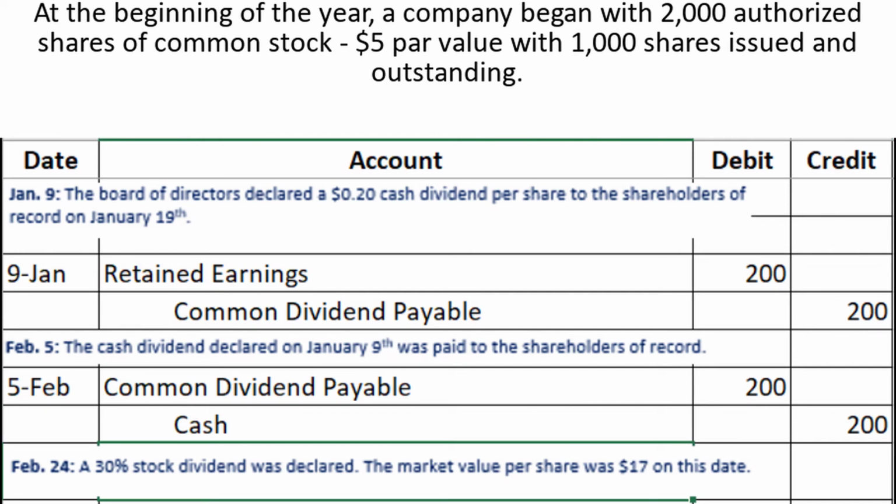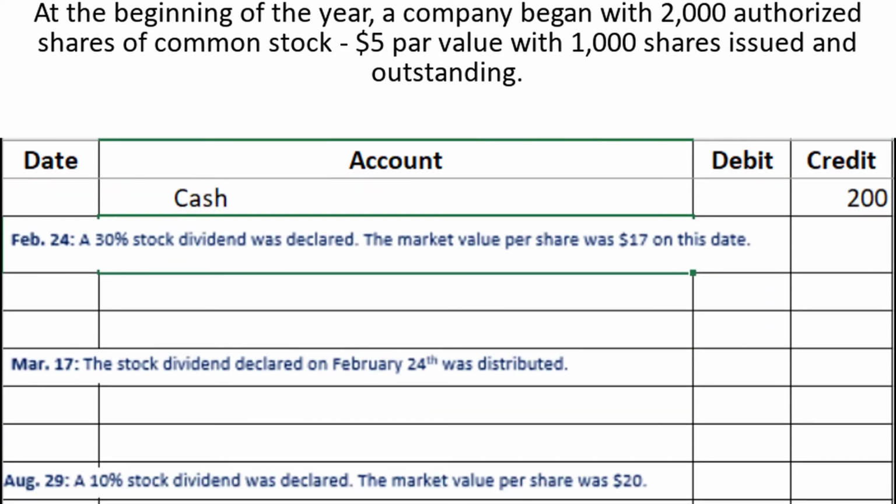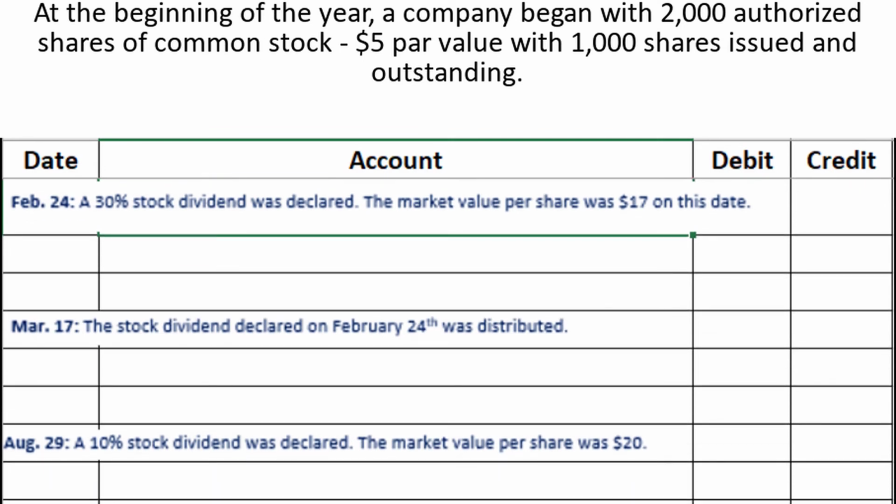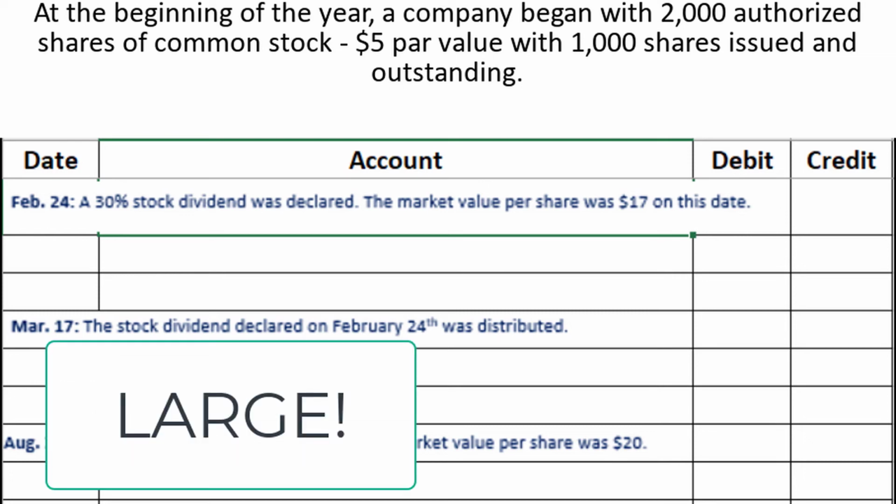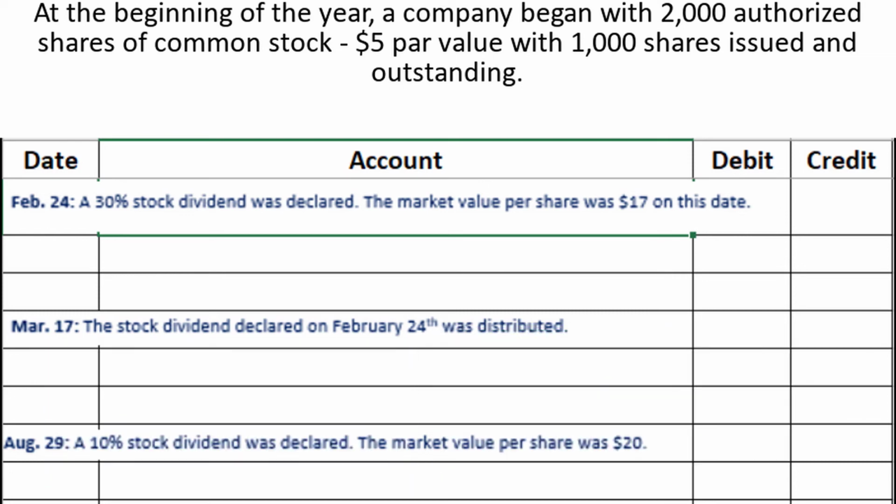Next, on February 24th, we have a 30% stock dividend which was declared. The market value per share was $17 on this date. Since the stock dividend is for greater than 25% of outstanding shares, it is considered a large stock dividend. Remember our chant from earlier? Large par, large par. Well, that comes in handy here. This reminds us that the large stock dividend needs to capitalize retained earnings by the par value of the stock, meaning that the $17 per share market value here is irrelevant.